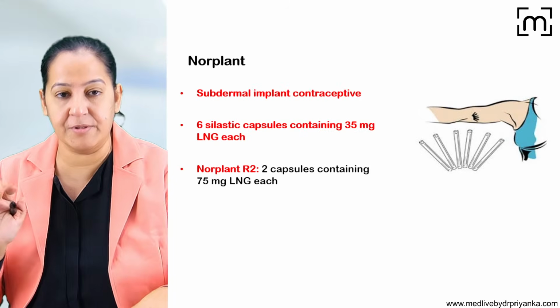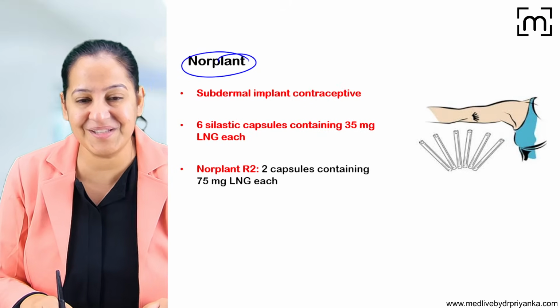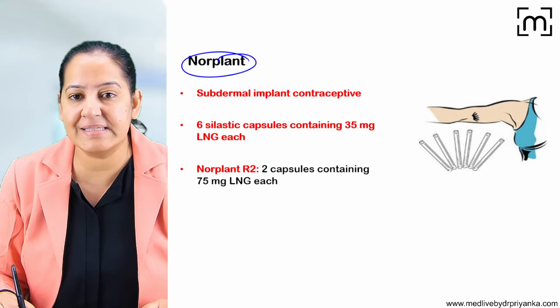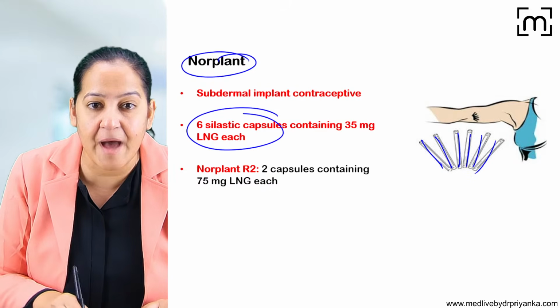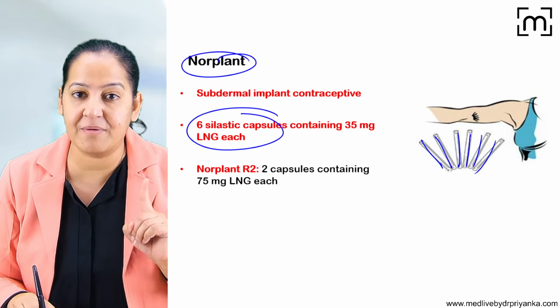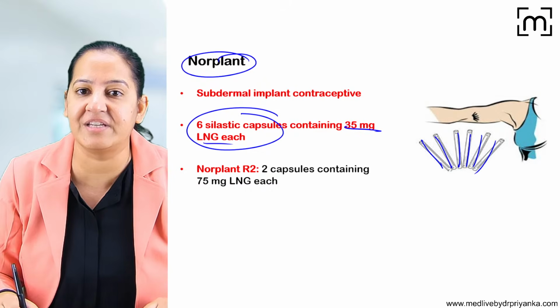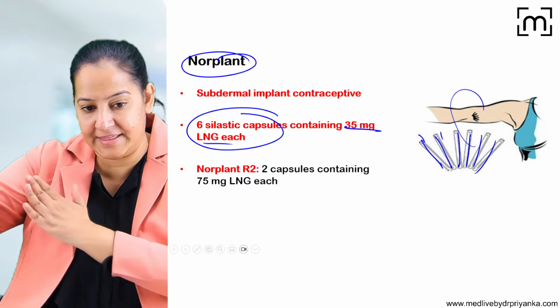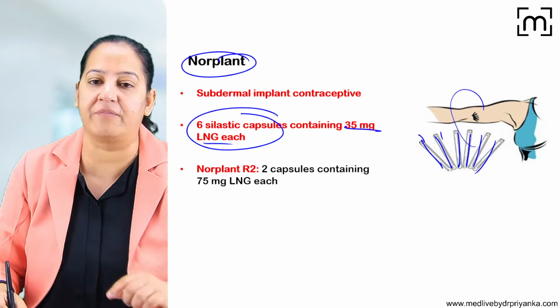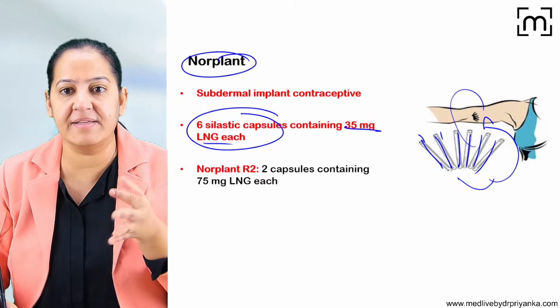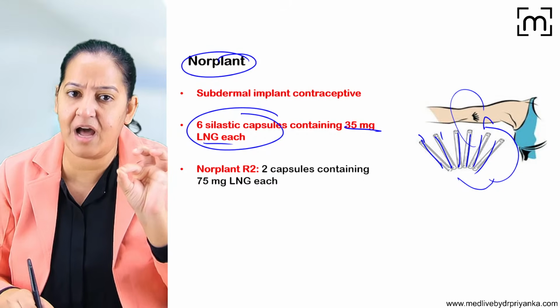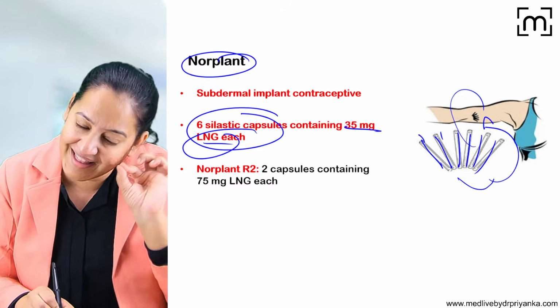Okay, so let me tell you a few newer contraceptives, and after that terminal methods. Among the newer contraceptives we have Norplant. What is Norplant? Can you see these? 1, 2, 3, 4, 5, 6. 6 Silastic capsules are there. Each of them contains 35 milligrams of LNG, and they are implanted on the inner side of the arm of the lady. It's like a surgery. Once implanted, they secrete a little amount of LNG daily into the blood.